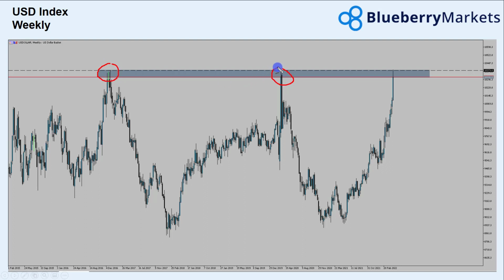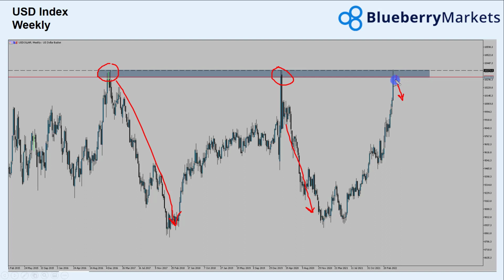Looking at the dollar index then, the dollar index actually came into a really crucial area, and we highlighted this in a dollar CAD video, and the fact that we could be looking at potentially some dollar CAD downside if the dollar was to start falling from these highs. We've seen in the past that the market has rejected this area quite aggressively before, with some huge moves to the downside from retests of this level. So looking to see if that dollar momentum will now start to fade a little bit.